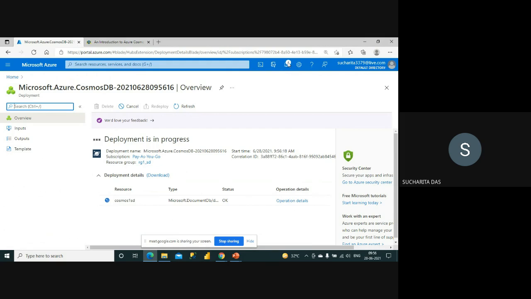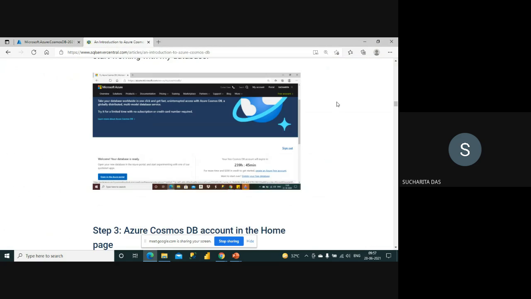Okay, so you can become familiar with this environment only when you use it. So again, it's recommended that you create your account and try to work on it. And Cosmos DB is something that, if you still don't have any account, you can use for free. Okay, so deployment is still in progress. Let me go back to the home page. For now, while the deployment is going on, I will show you something.